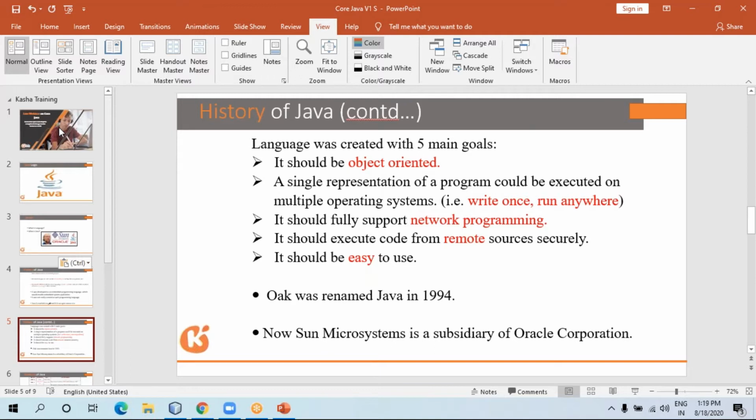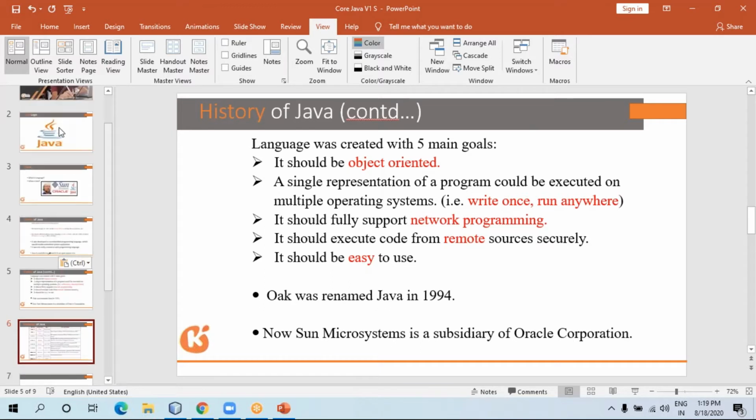Java also supports network programming. Java also supports remote access, security and all that stuff. That's why even the coding of banking applications nowadays is written in Java only. So Java is that secure and easy to use.